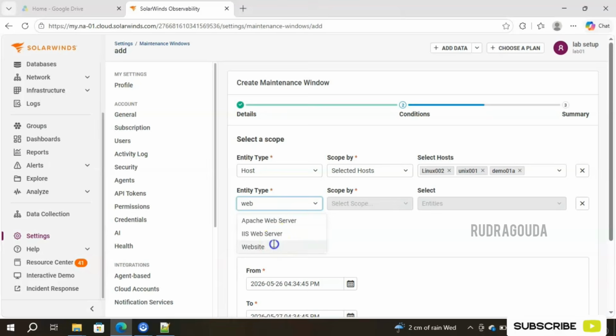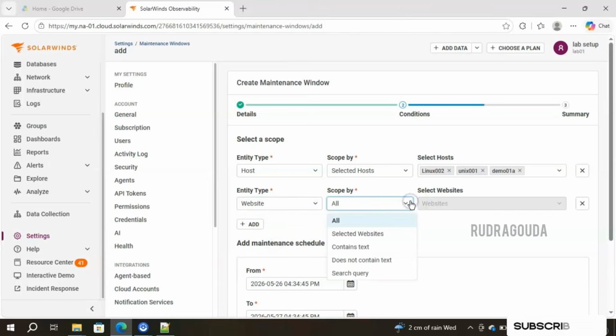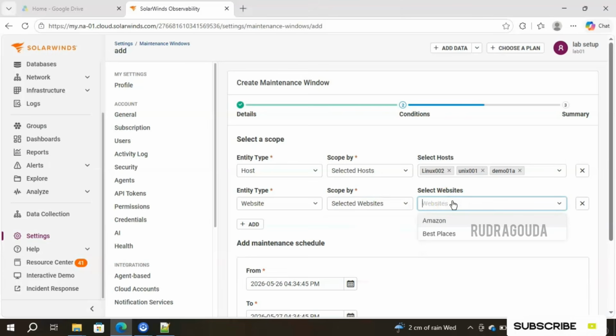Now I will make use of the website. Then scoped by, again I'll go for the second option, that is selected websites, and I'll choose the website name here. Currently in my environment, I am doing two website monitoring, that is Best Places and Amazon. For this demo, I will take the first option, that is Amazon. Okay, I'm doing some activity on the Amazon website, so I don't want the alert.